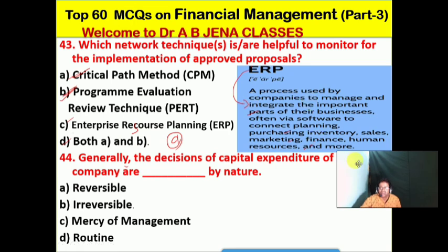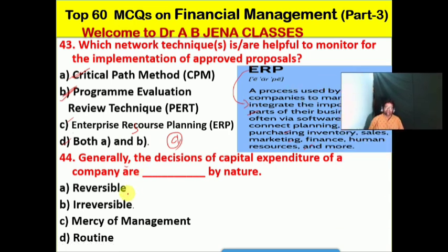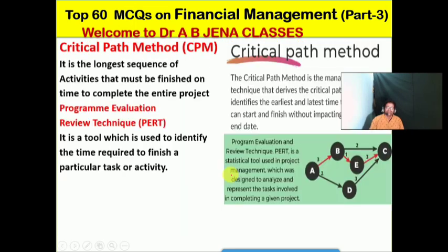Generally the decisions of capital expenditure of a company are of which type of nature? A, it's reversible, B, it's irreversible, C, it's the mercy of the management, D, it's routine. No doubt friends, B is the right option for this MCQ. Generally the decisions on capital expenditure of a company are irreversible and may not be changeable, because of the huge cost and investment involved in the case of a capital structure. So B is the right option for this MCQ.